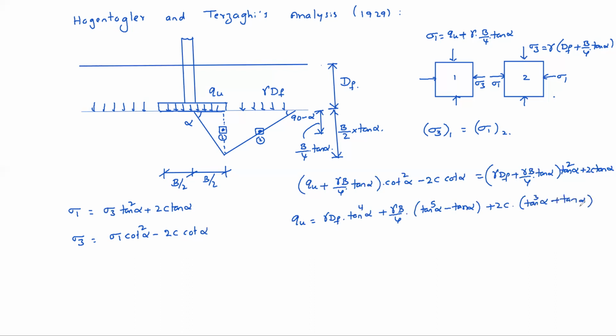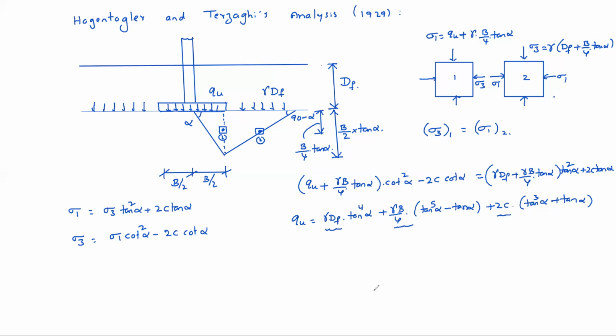So this is the bearing capacity equation. Okay, understood now? Gamma df term is there. C term is there. Some other term also is there.